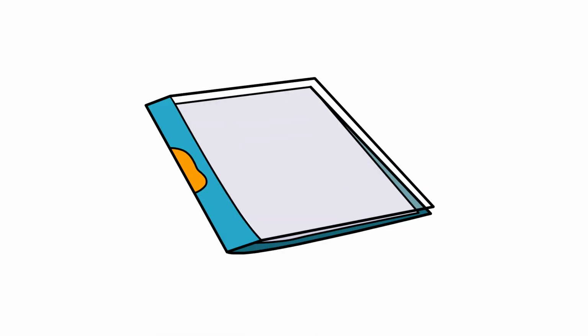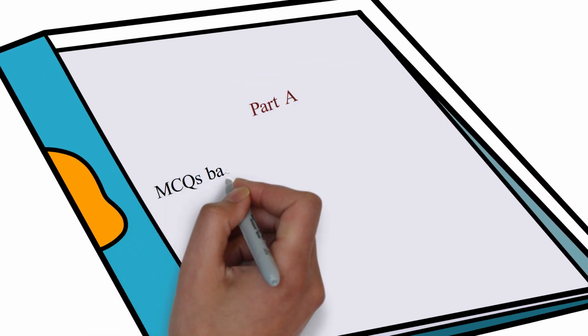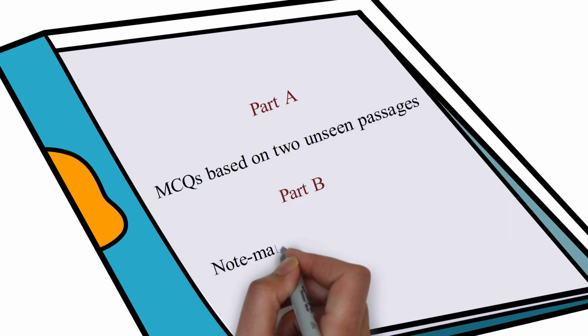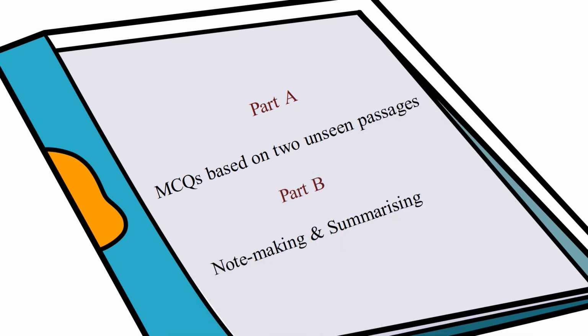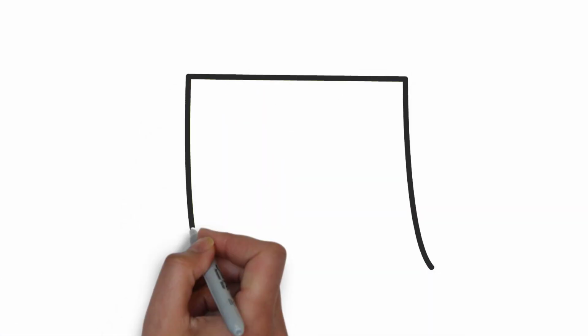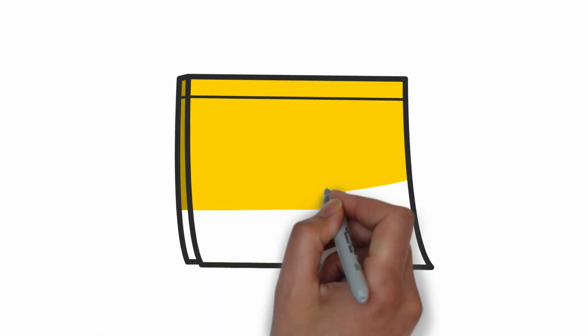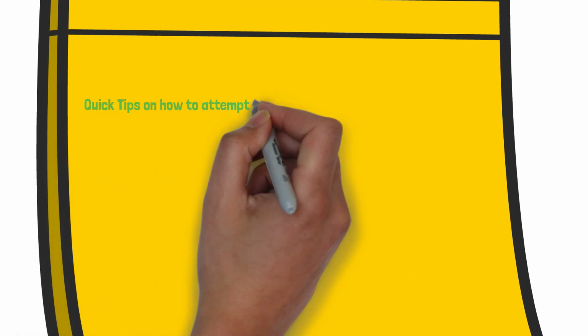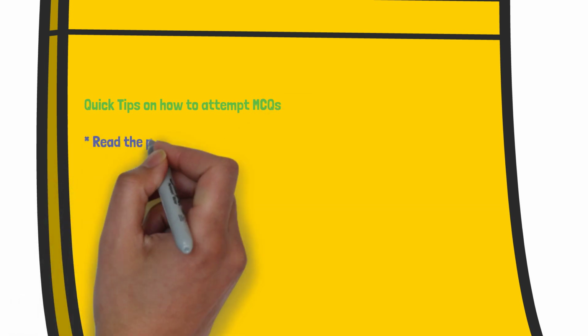In part A, there will be multiple choice questions based on the two unseen passages, while in part B, the students are expected to make notes and summary based on the given passage. Let's deal with part A first. Here are quick tips on how to attempt MCQs, which are multiple choice questions based on the unseen passages.